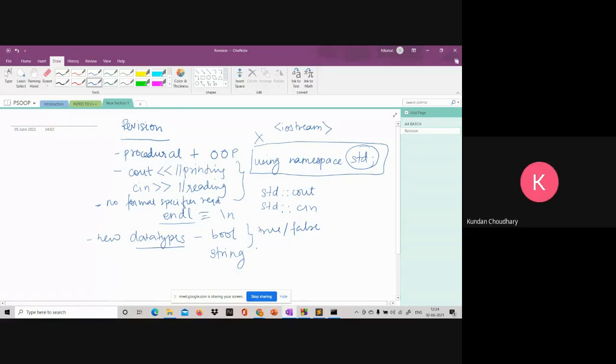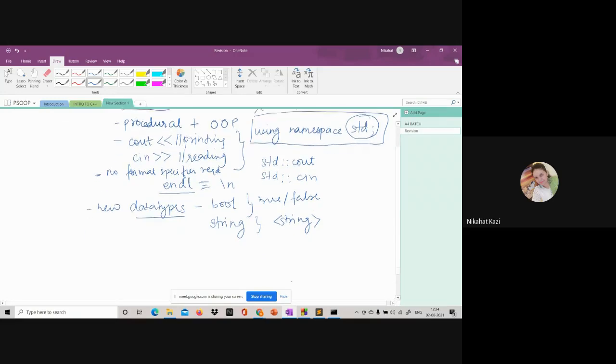String. There is no .h here, right? So string is there, and for reading an entire string with spaces, you make use of the getline function. That is what you saw.